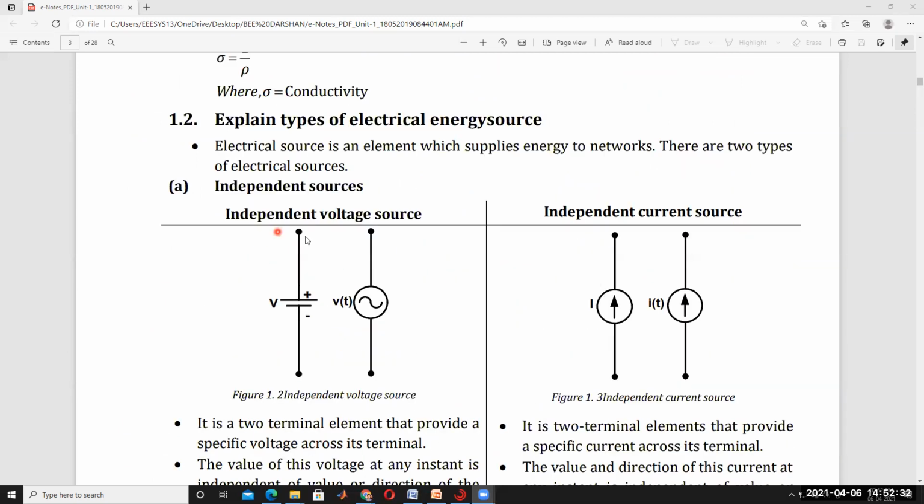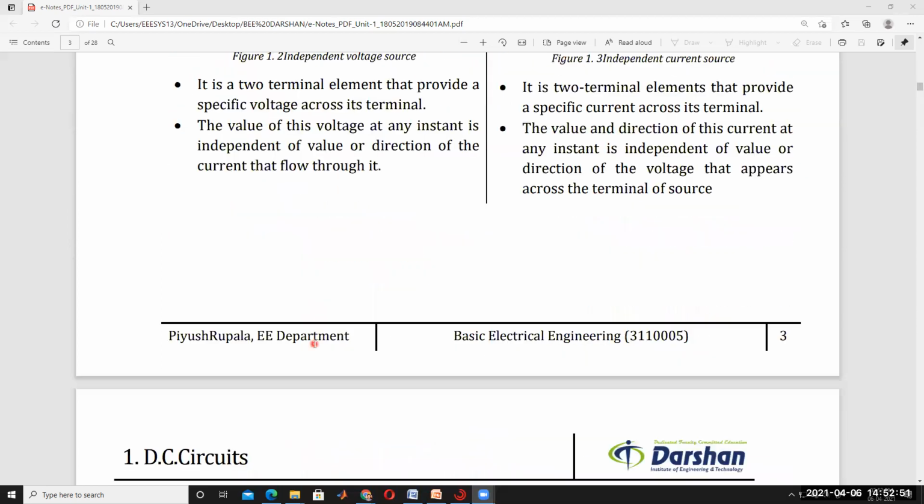Okay. So these are independent voltage sources. Here, independent current sources. So independent voltage source is represented like this: this is for DC, this is for AC. This is for the independent current source for AC. This is for DC. Okay.